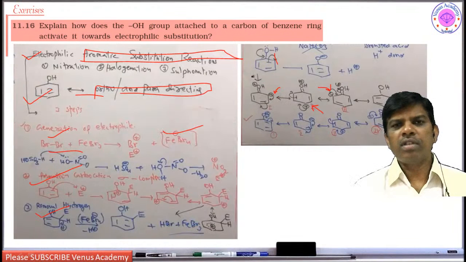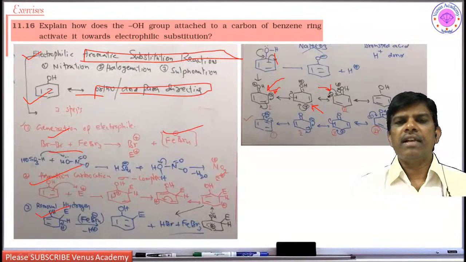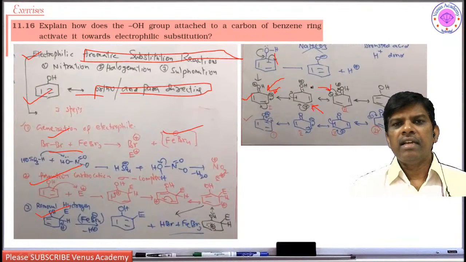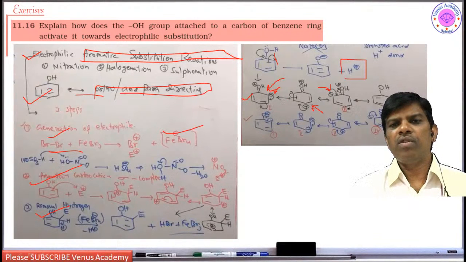Usually we write ortho substitution at the right side. It is the common trend of writing. However, even if you write at the left side, it is also correct. So this is how the resonance structures of phenol make it more stable than simple phenol. That is why it easily loses H+ ions to get more stable structures of this O negative. How many structures are possible in simple phenol? Only 3 structures, whereas after losing H+ ions, it is going to have 4 resonance structures.